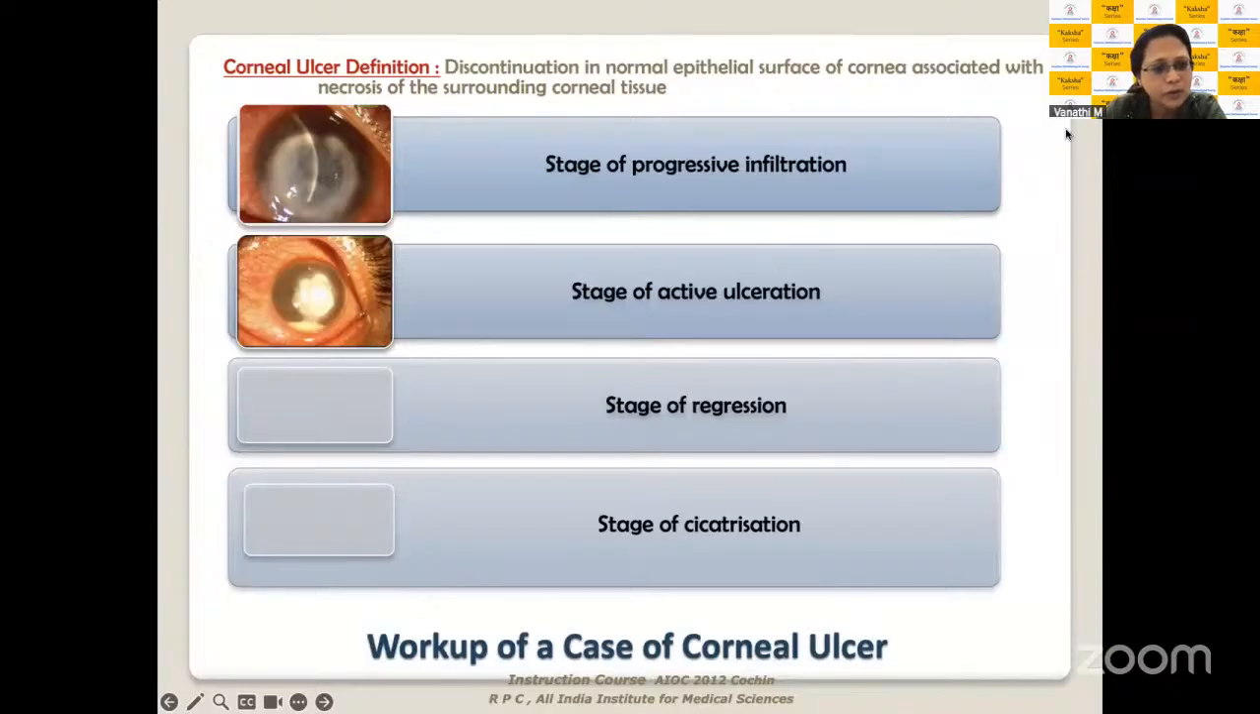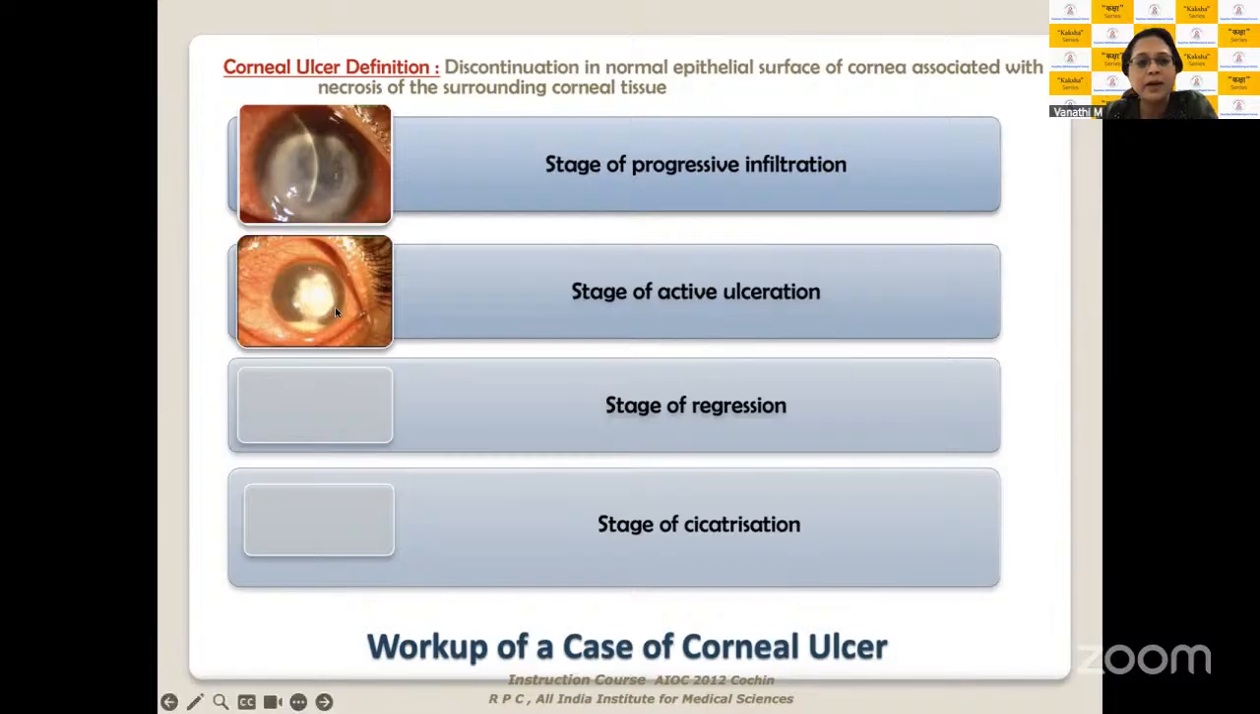I'm sorry, the other two photographs don't seem to be coming up for some reason. As the name indicates, progressive infiltration means there's active infection occurring on the ocular surface. The infiltration is progressing, so the ulcer is quite active here, meaning the organisms are dividing and the damage to the ocular tissue is actively ongoing.